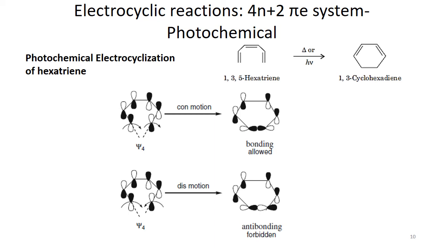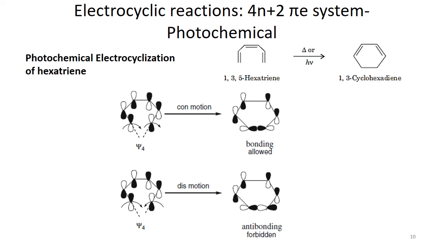But in the case of psi4, when it goes into the disrotatory mode of motion, both these orbitals on the terminal carbon atoms move in the opposite direction. Why do they have to move? Because we are going to make a sigma bond, and for a sigma bond these 2 terminal orbitals have to coincide head to head, so they have to move towards each other.